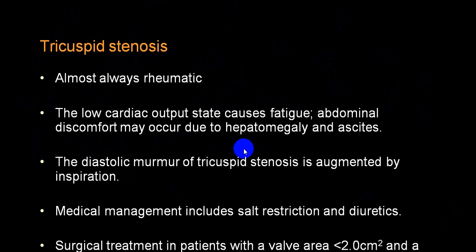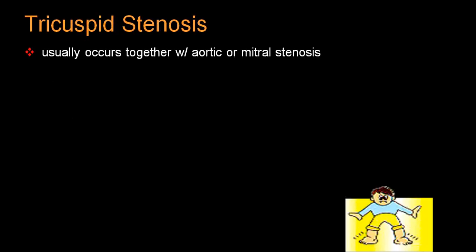It will produce a diastolic murmur best heard in the tricuspid area. Depending upon the severity, the intensity of the murmur will vary. The management of the tricuspid valve is usually treatment of congestive heart failure, and this valve will require transcatheter repair, that is valvuloplasty, and if it cannot be repaired, it requires valve replacement, a surgical intervention.